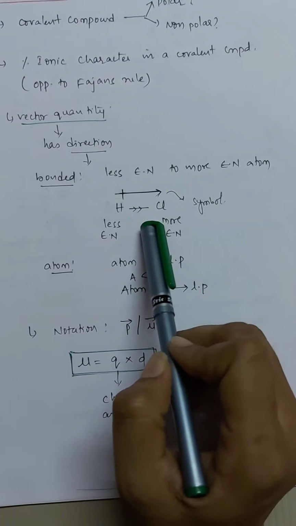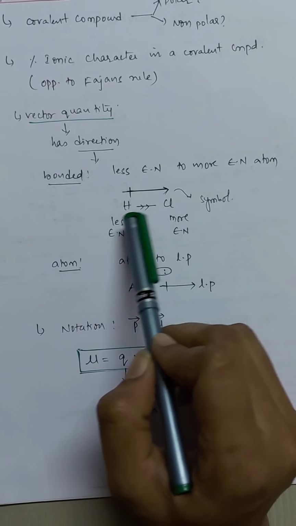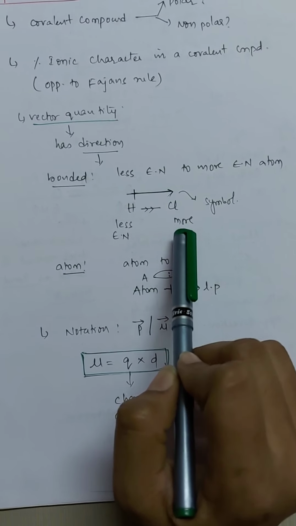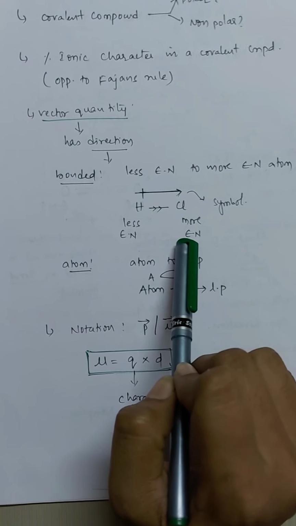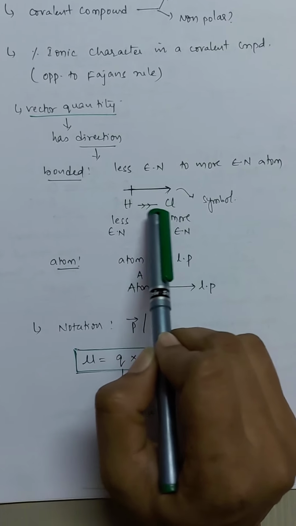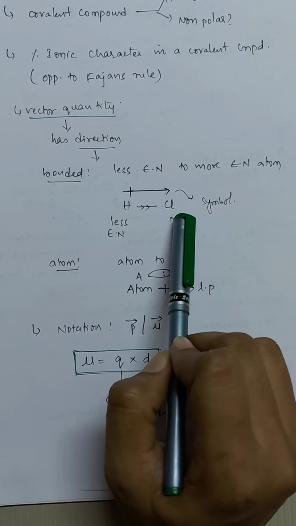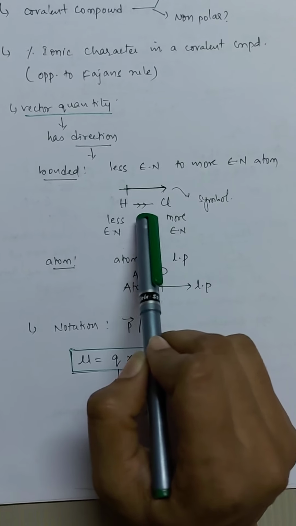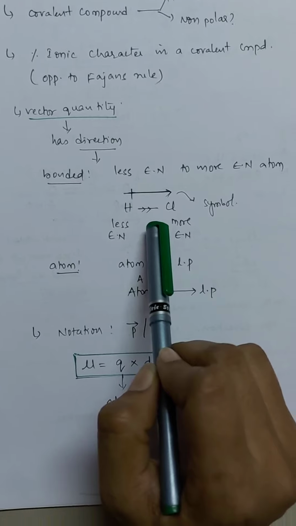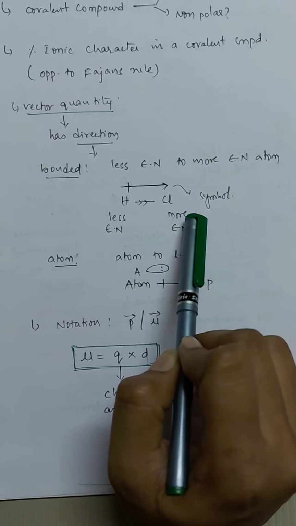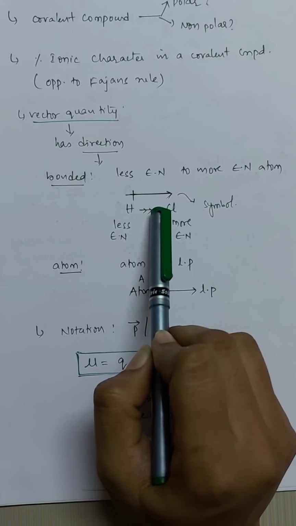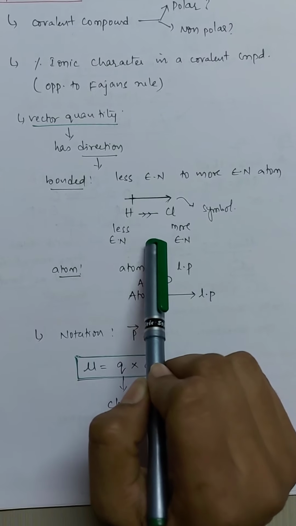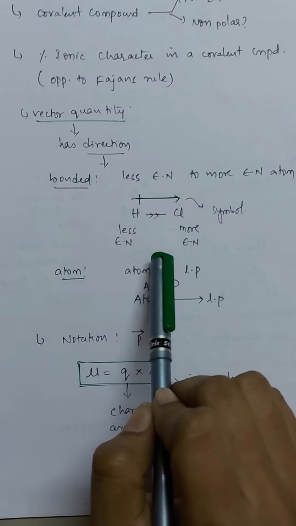This bond represents a shared pair of electrons between hydrogen and chlorine. Chlorine is more electronegative, so it tries to pull the shared pair of electrons towards itself. You can see the arrow marks here. This indicates that the shared pair of electrons is pulled towards the chlorine. The arrow above represents the symbol of dipole moment. Dipole moment always has a direction, which is why it is a vector quantity.